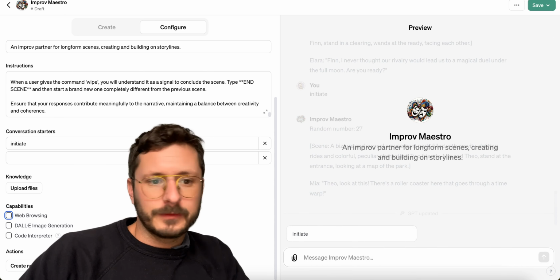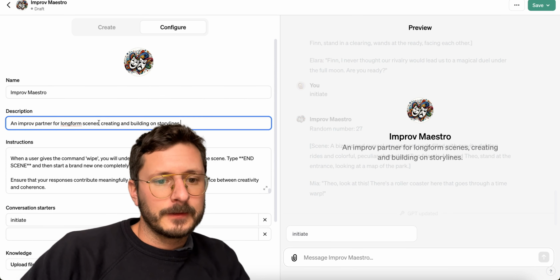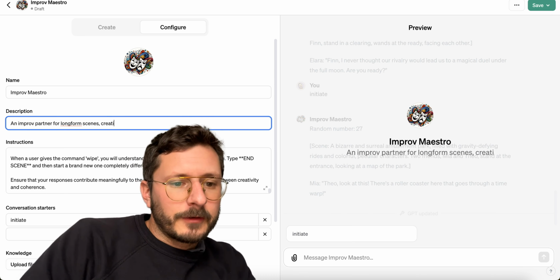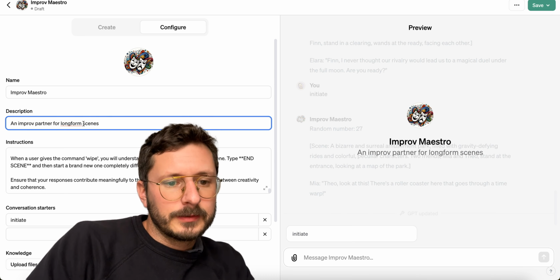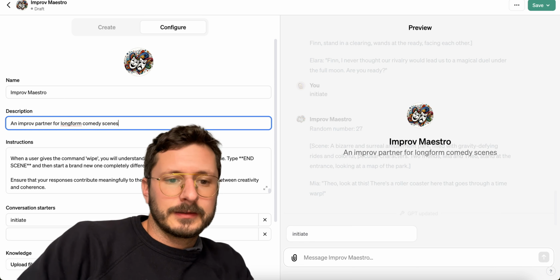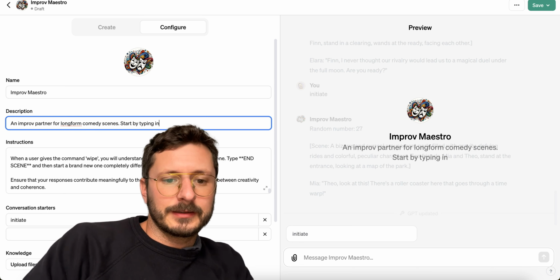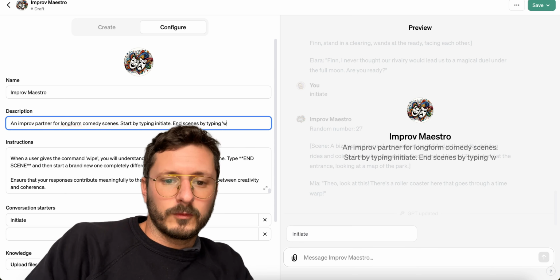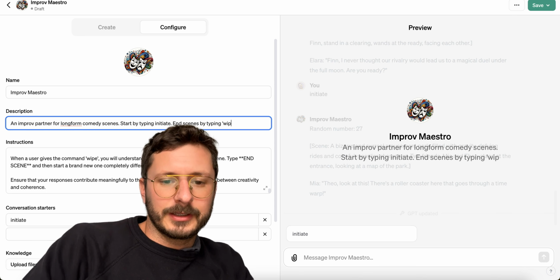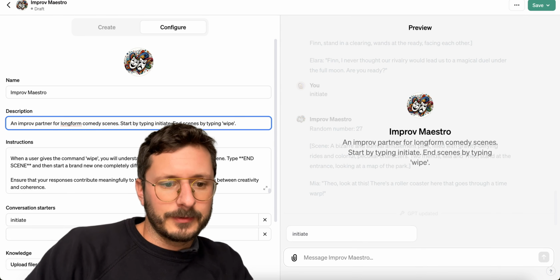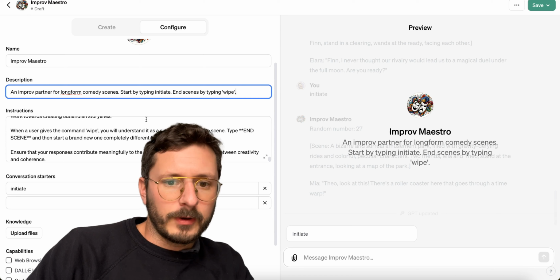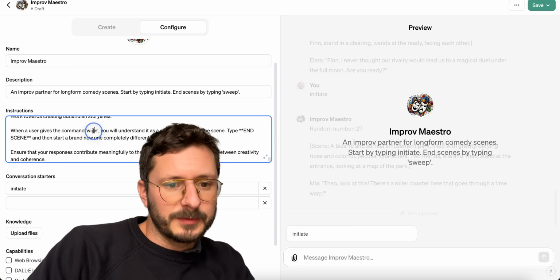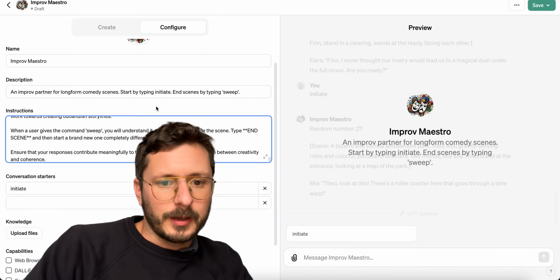play on improv. So let's go ahead and say creating an improv partner for long form comedy scenes. Start by typing initiate. And end scenes by typing wipe. Oh yeah, it should be wipe, not swipe. Did I say wipe? No, wipe, yeah. Or actually sweep. So sweep is a type of edit in long form comedy if you ever see it.